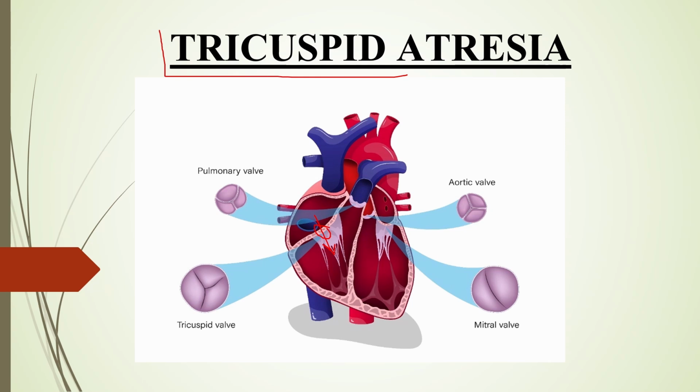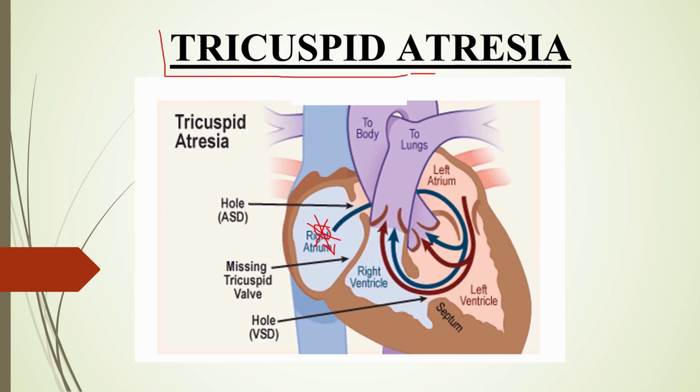When this valve is absent or it is closed, then the condition is called as the tricuspid atresia, as shown in this figure. कि यहाँ पे क्या है कि जो ये valve है that is not present, it is absent, then it is called as the tricuspid atresia. अब अगर ये present नहीं है तो blood आगे flow नहीं कर पाएगा, so there will be the need for any type of other heart defect such as ASD is present in this condition for the survival.